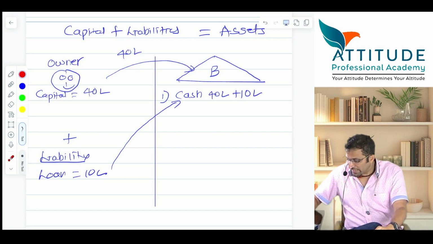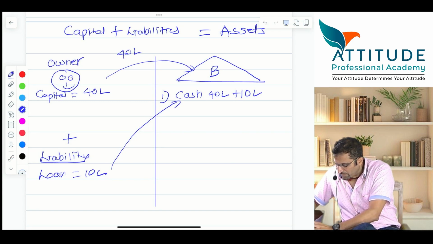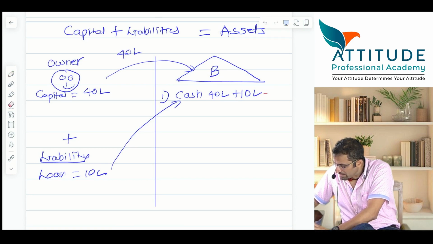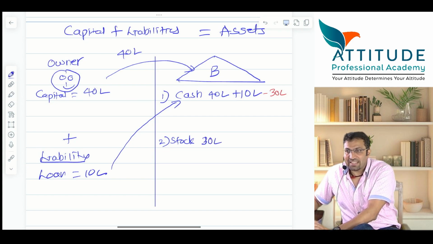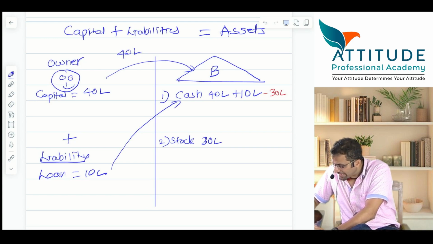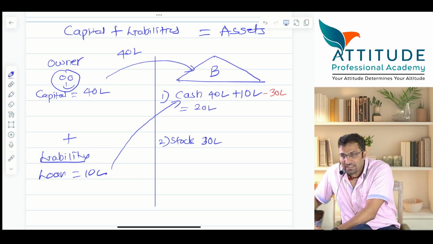Yes or no? Now answer this, guys. What will happen to cash? Minus how much? 30 lakhs. But stock will increase. Stock will increase by 30 lakhs. So blue color is plus and red color is minus. Now tell me, how much is the cash left? 20 lakhs cash is left. Stock is how much? 30.